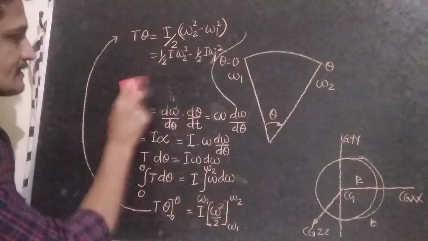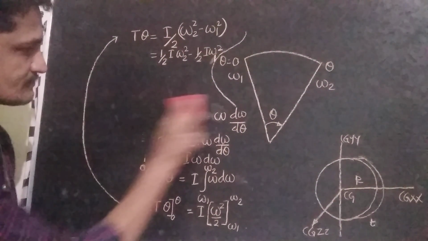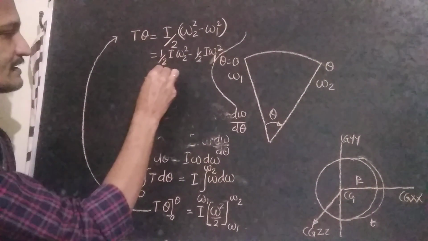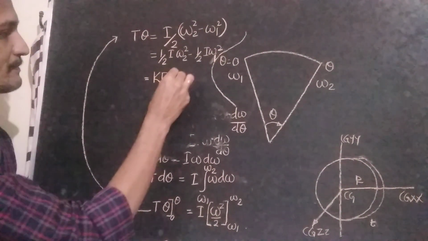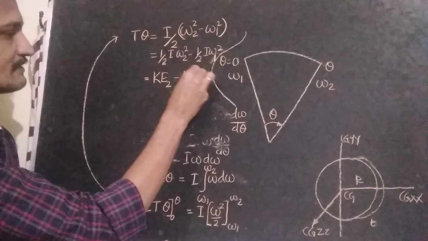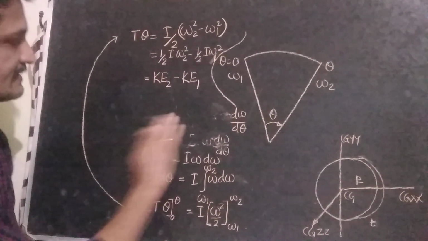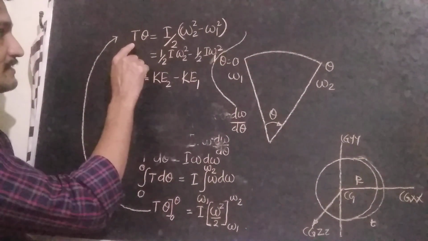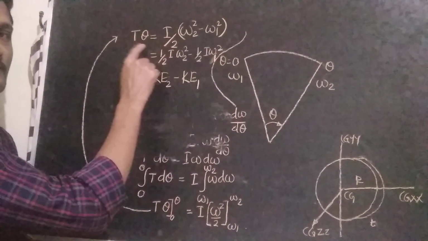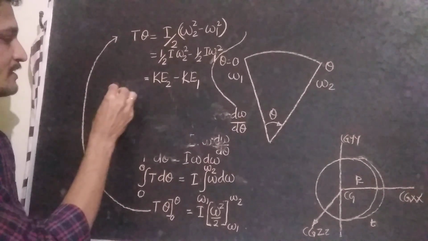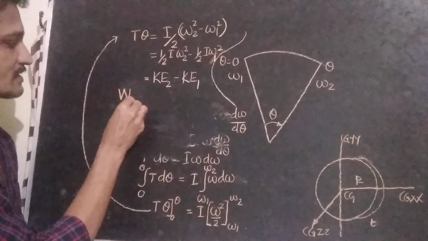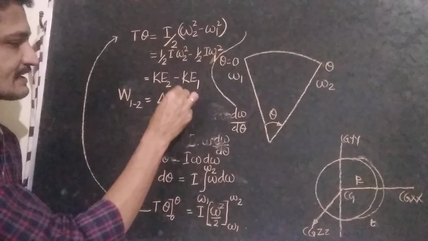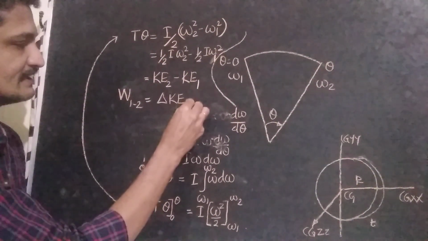Then this is equal to the kinetic energy at the second position minus the kinetic energy at the first position, and T into theta is equal to the work done during the rotation. That means the work done during the motion from 1 to 2 is equal to the change in kinetic energy during the same motion.